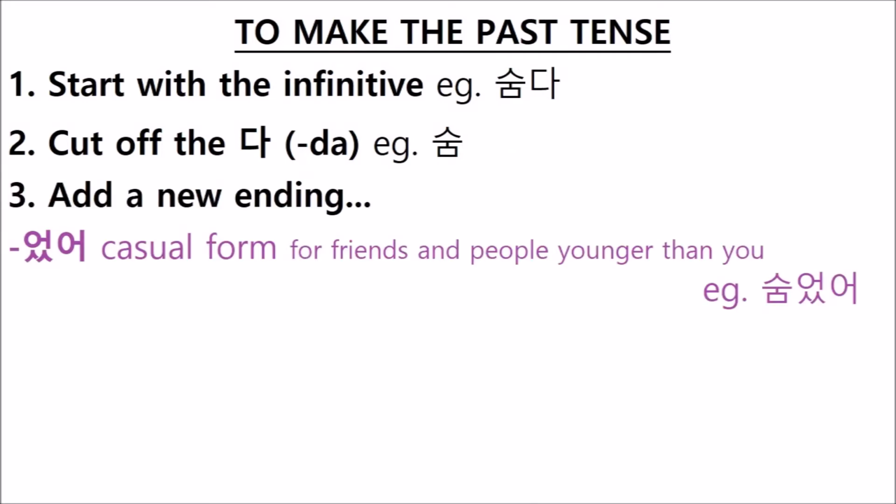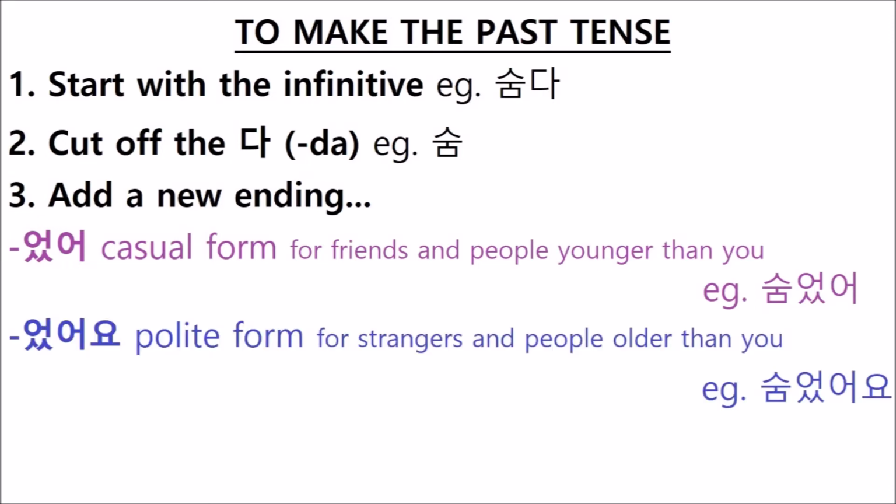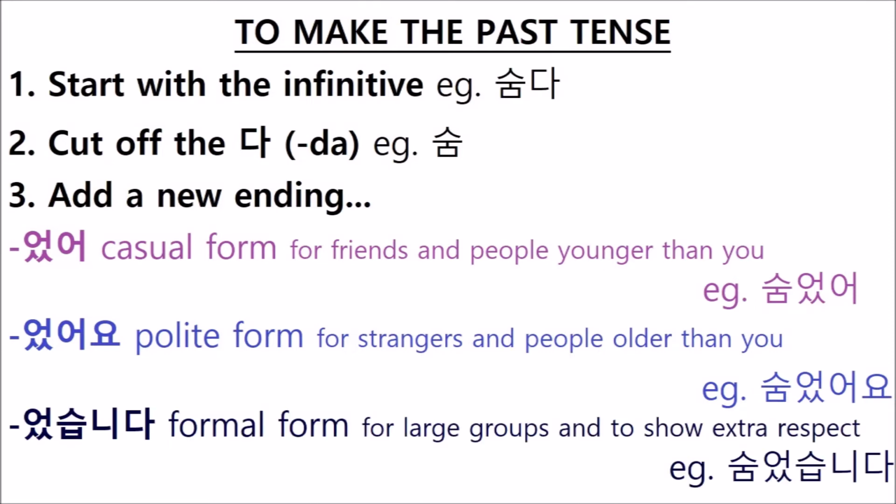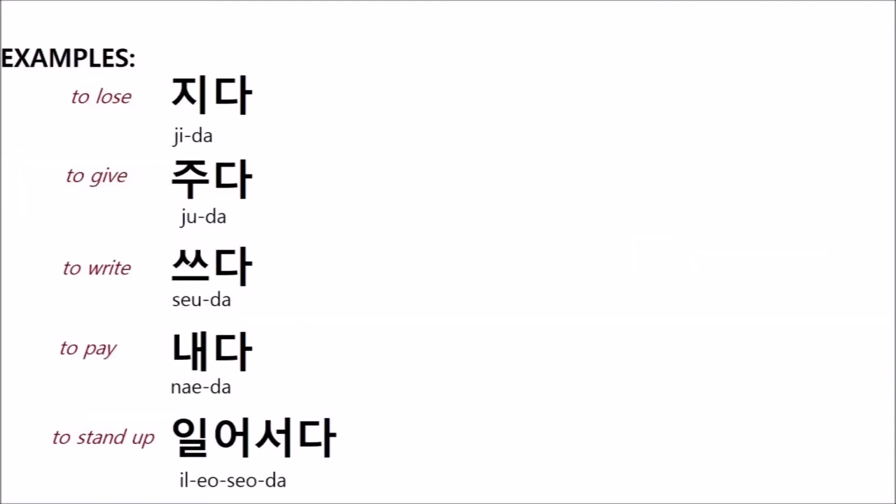Asa, to make the casual form of the verb. Use this form of the verb with friends and people younger than you. Asayo, to make the polite form. Use this form with strangers, people older than you, and people who outrank you. Atsimnida, to make the formal form of the verb. Use this when you're speaking to large groups and people who you want to show an extra level of respect.